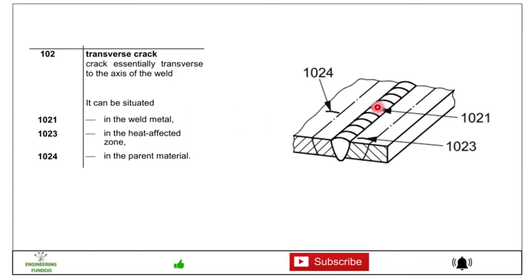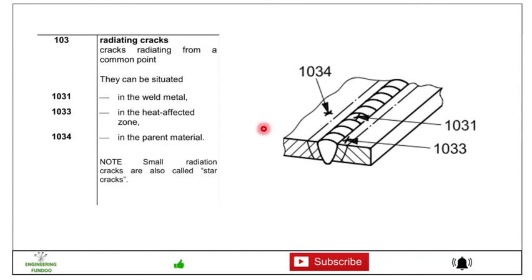Then 1023 is in the heat affected zone. These two lines indicate the heat affected zone, and here you can see this crack is in the heat affected zone. Then outside the heat affected zone there is the parent material, where the crack can also form in the transverse direction, and it is 1024 when it is in the parent material.